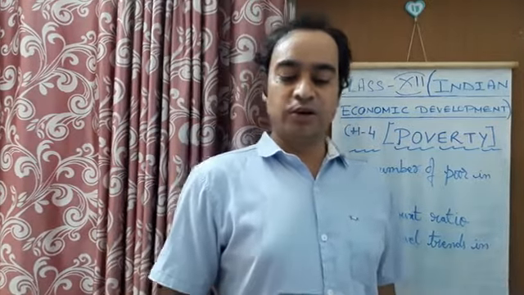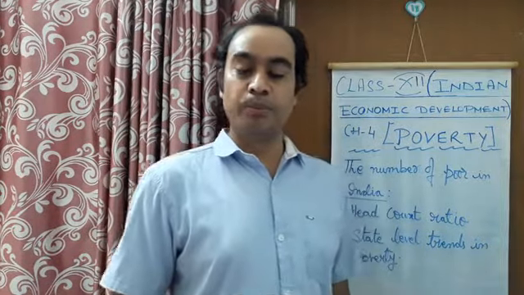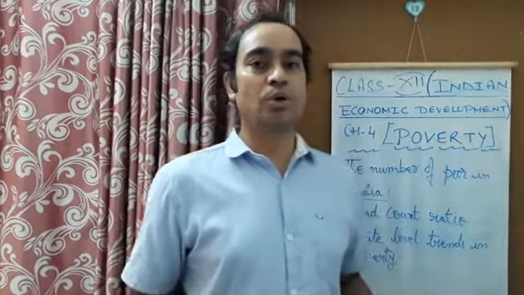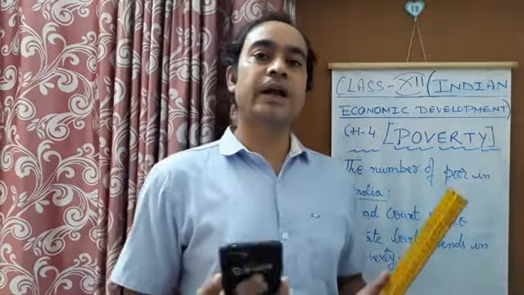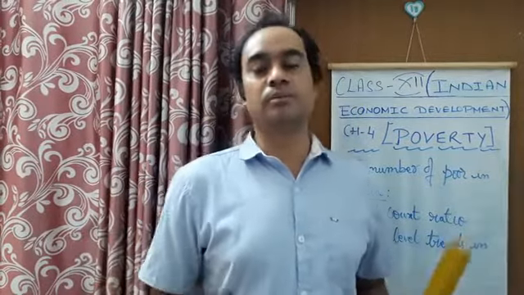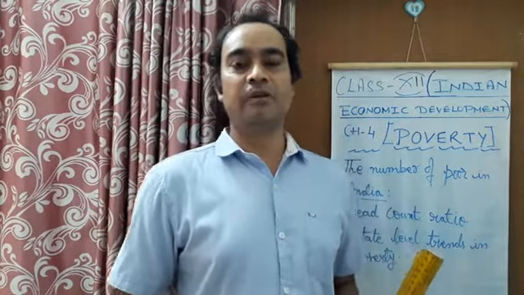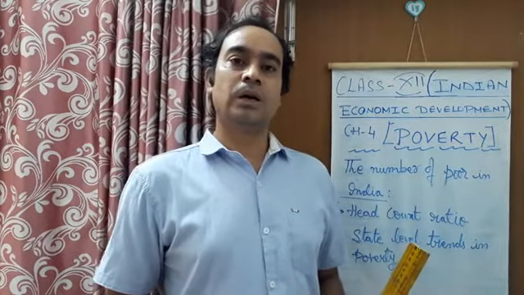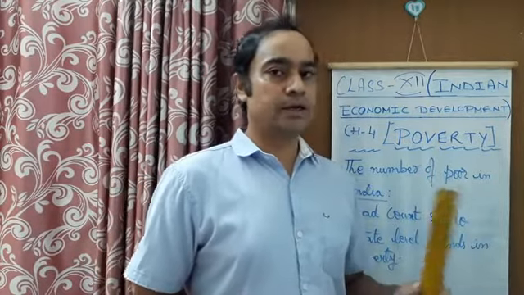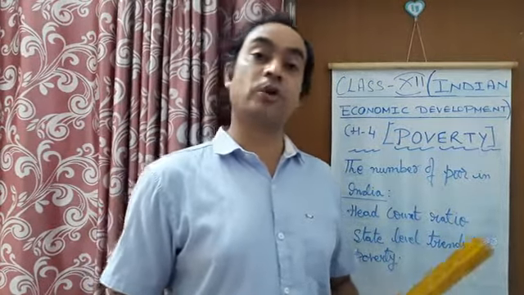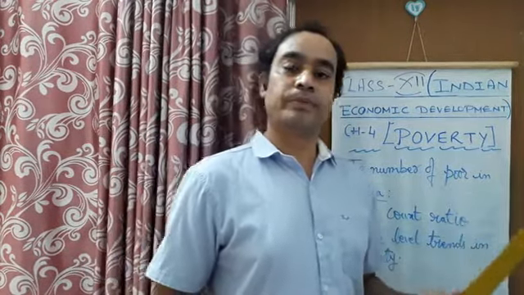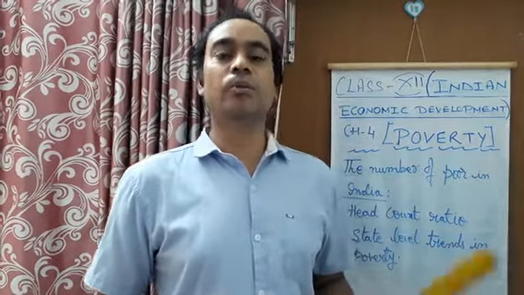So in 1973 to 74, more than 80% of the poor people, now you can see here that out of the 55% of the total poor in India in 1973 to 74, among those below the poverty line, 80% were found in the rural areas, and the rest 20% were found in the urban areas.